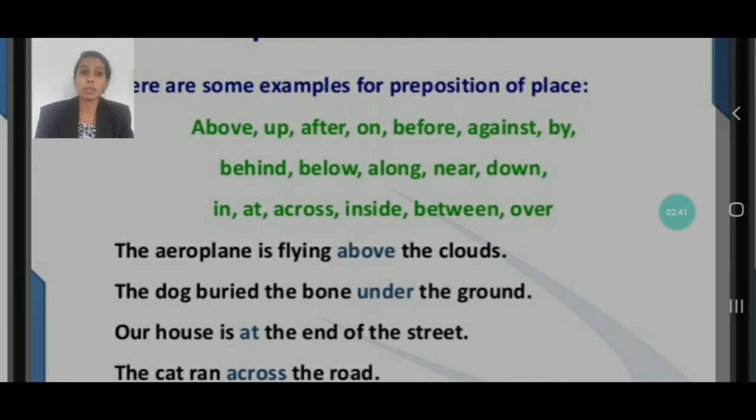Now the examples. The aeroplane is flying above the clouds. So above is the example of preposition of place. The dog buried the bone under the ground. Our house is at the end of the street. The cat ran across the road. So these are the examples of preposition of place. I hope you all have understood what you mean by preposition of place. Yes, it helps to tell you exactly where it is located.